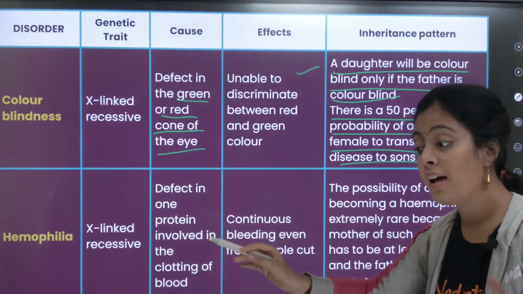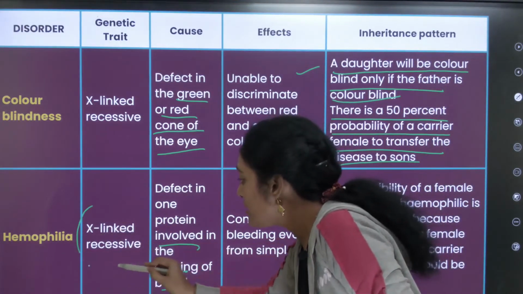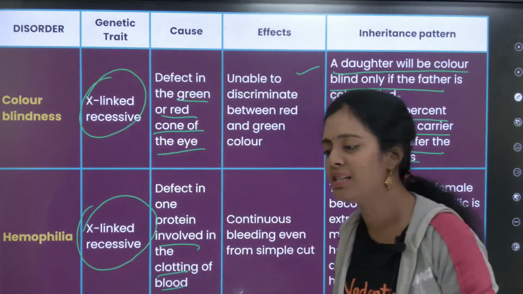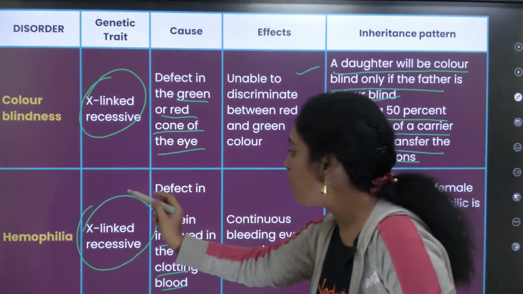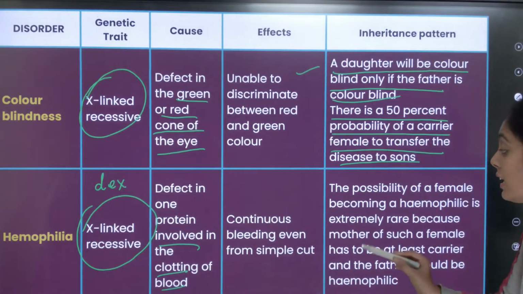Correct? Hemophilia, it is a defect in protein involved in clotting of blood. It is also a X-linked recessive. Don't forget, X-linked nalum onnudha, sex-linked nalum onnudha. Rendume ore vishayam da. Continuous bleeding even from a simple cut.